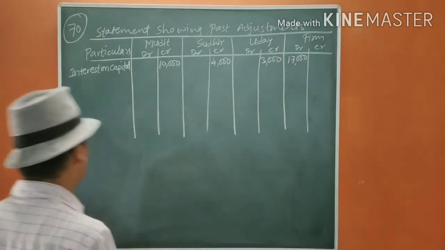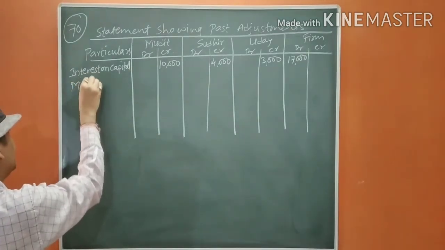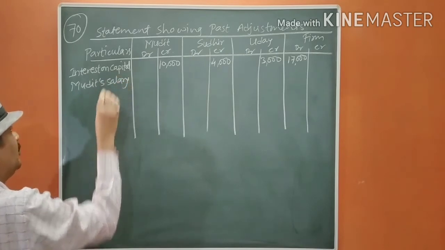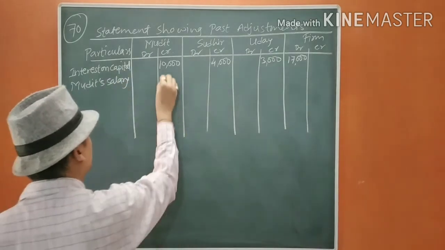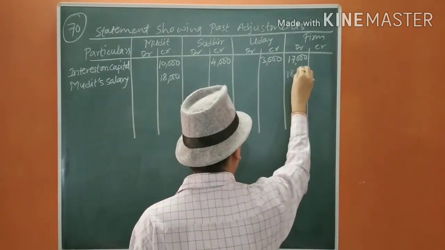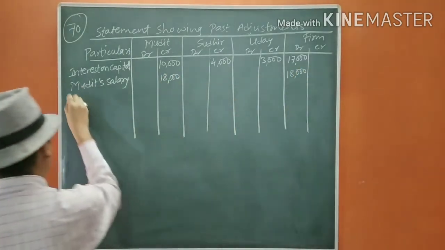Then it is said Mudit's salary. Mudit is allowed a salary of 18,000. So 18,000 we are going to give it. Now partner's commission.